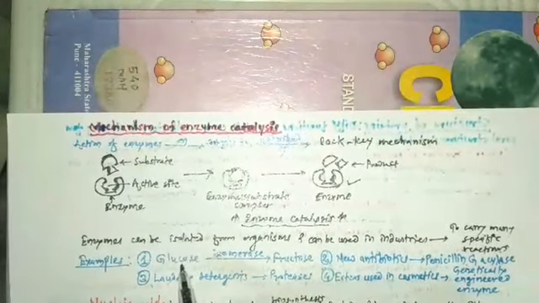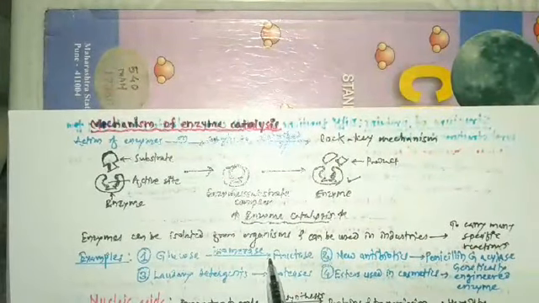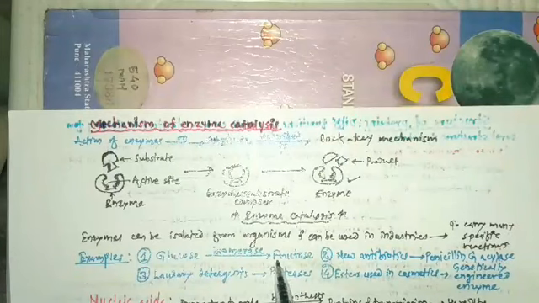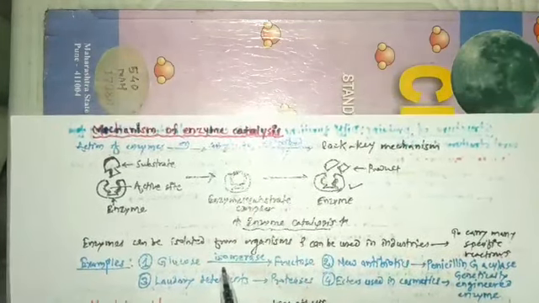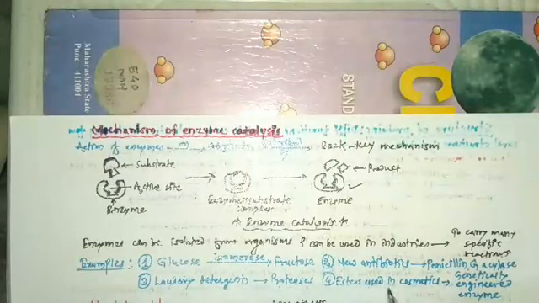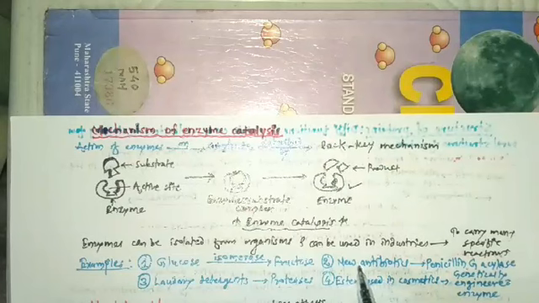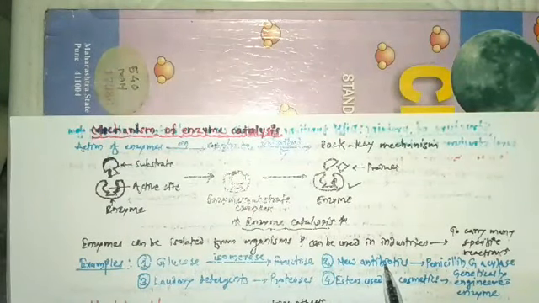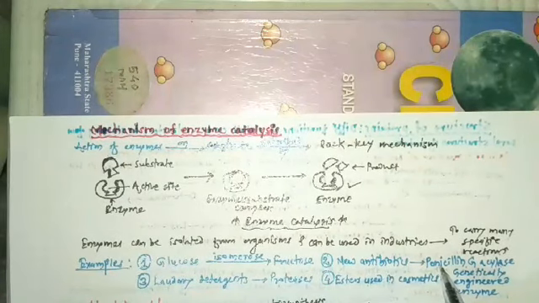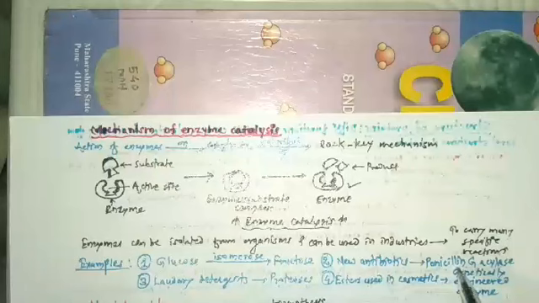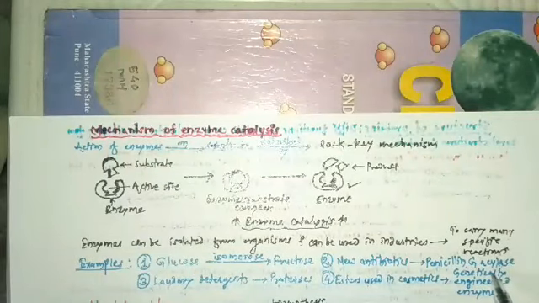So conversion of glucose into sweeter fructose is carried out by an enzyme, and that enzyme is isomerase. Then the manufacture of new antibiotics can be done by penicillin G acylases.